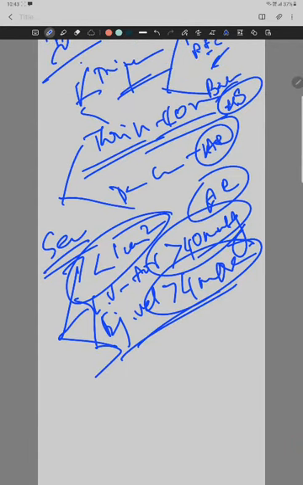Next condition, patent ductus arteriosus. What is patent ductus arteriosus? It is a left to right shunt causing left ventricular failure, so the exit of the blood takes time.